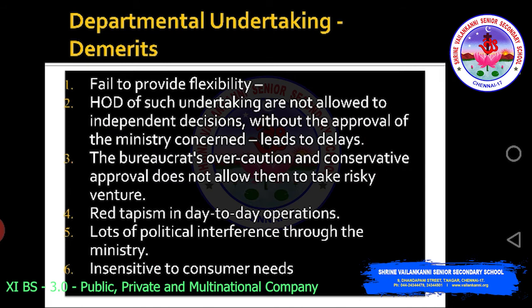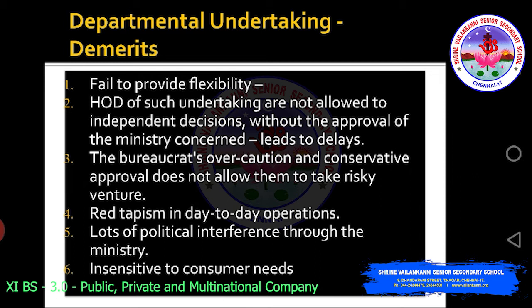Then, the demerits of departmental undertaking. It fails to provide flexibility, because it is coming directly under the control of the government. Heads of the department of such undertakings are not allowed to take independent decisions, because there is no autonomy.